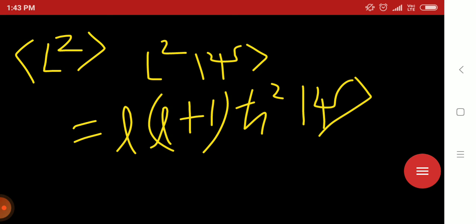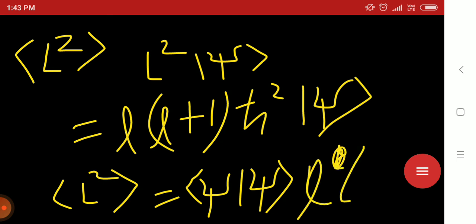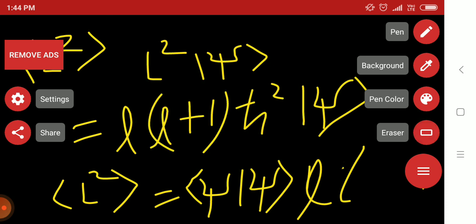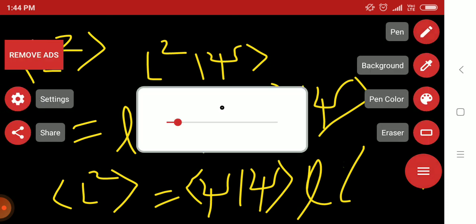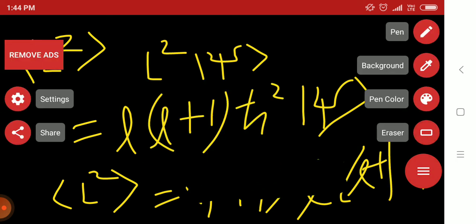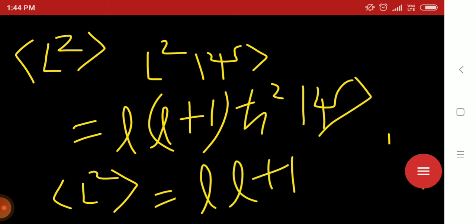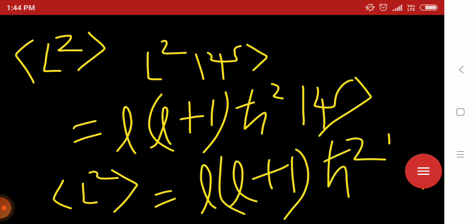That means when you take the L square expectation value, psi bra psi ket gives 1 for a normalized state, and we get L into L plus 1 h cut square. So the L square expectation value will be L into L plus 1 into h cut square.